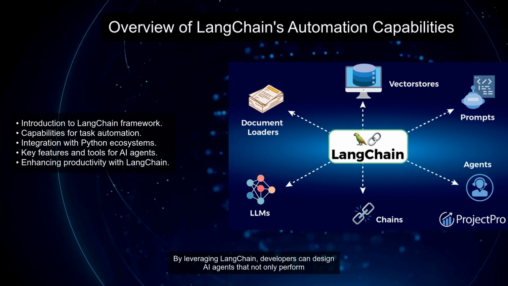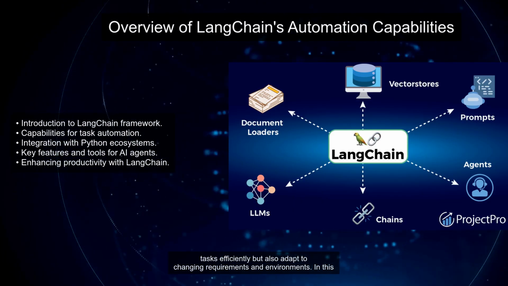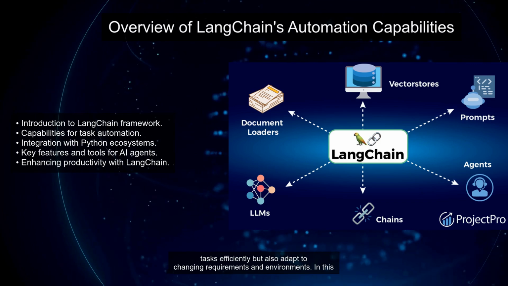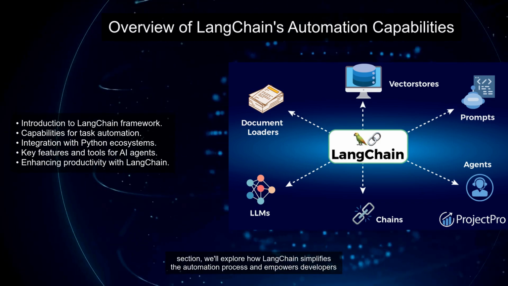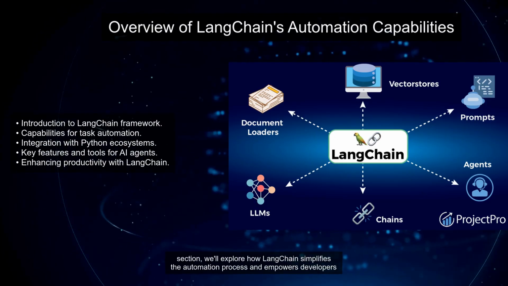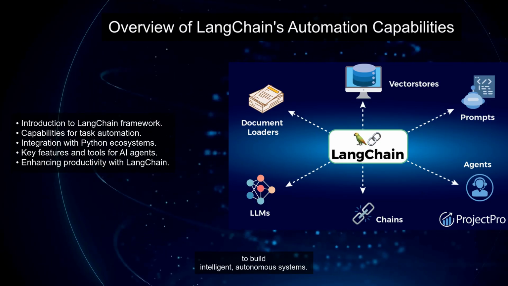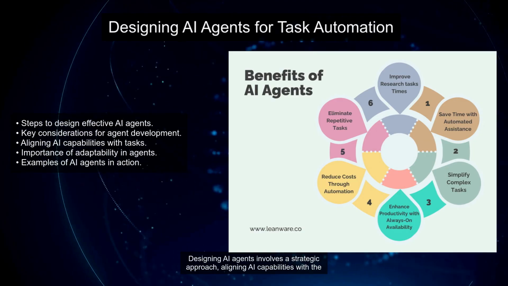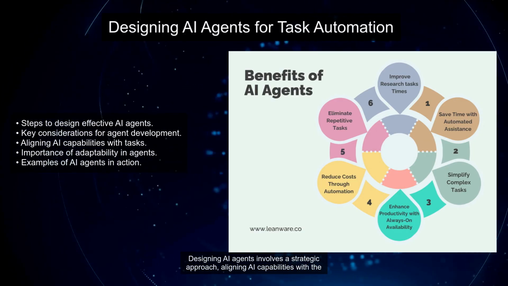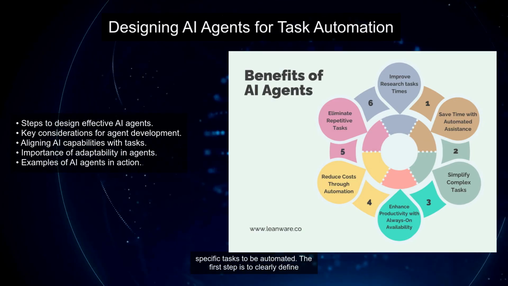By leveraging LangChain, developers can design AI agents that not only perform tasks efficiently but also adapt to changing requirements and environments. In this section, we'll explore how LangChain simplifies the automation process and empowers developers to build intelligent, autonomous systems. Designing AI agents involves a strategic approach, aligning AI capabilities with the specific task to be automated.